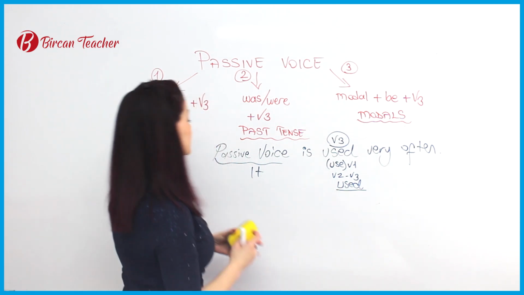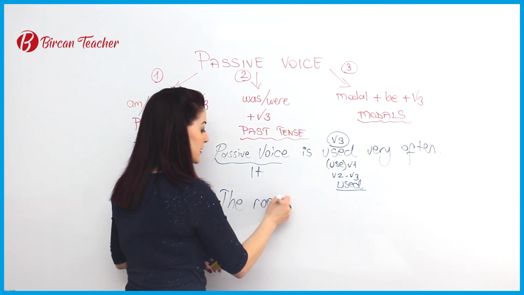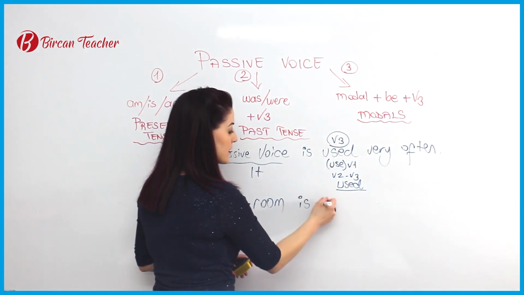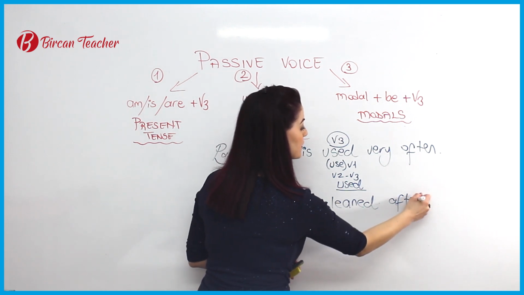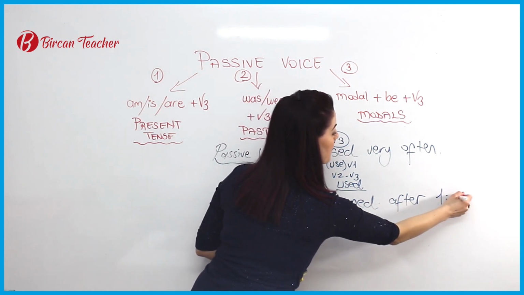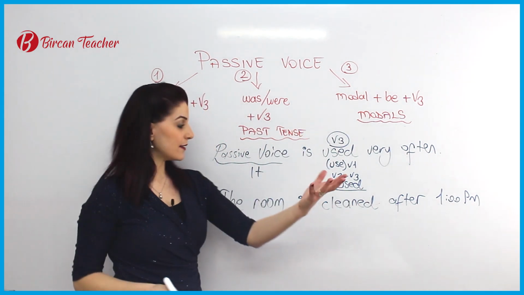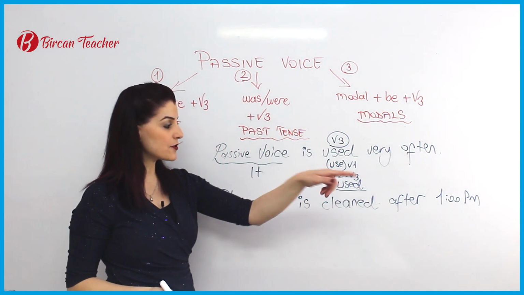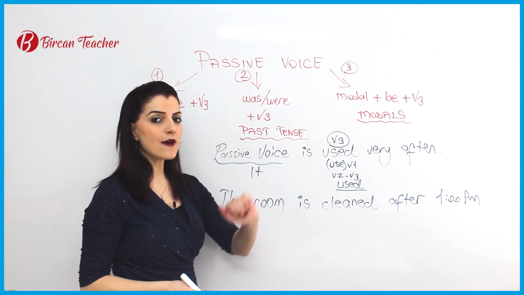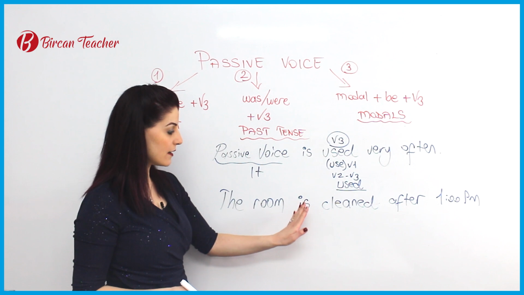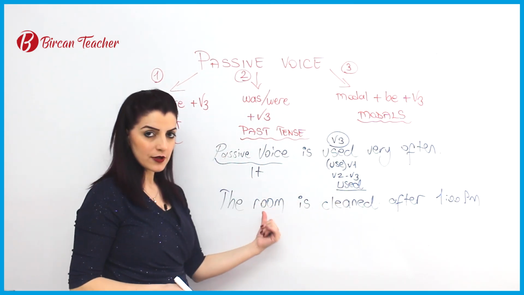Let's see one more example. The room is cleaned after 1 p.m. You go to a hotel and the receptionist tells you the room is cleaned after 1 p.m. So here I understand this action happens to it.